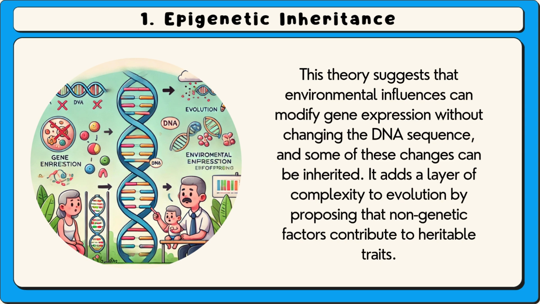1. Epigenetic inheritance and evolution. This theory suggests that environmental influences can modify gene expression without changing the DNA sequence, and some of these changes can be inherited. It adds a layer of complexity to evolution by proposing that non-genetic factors contribute to heritable traits.